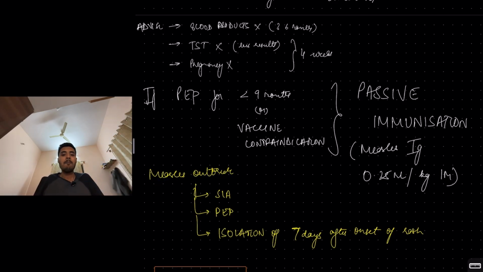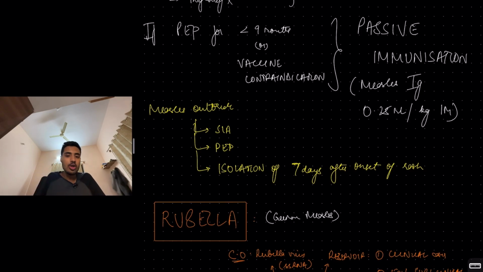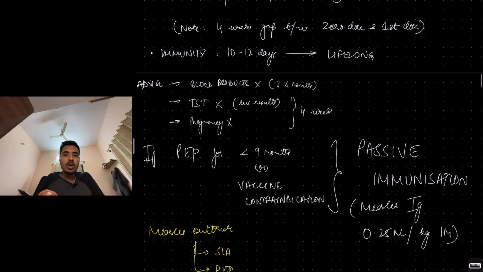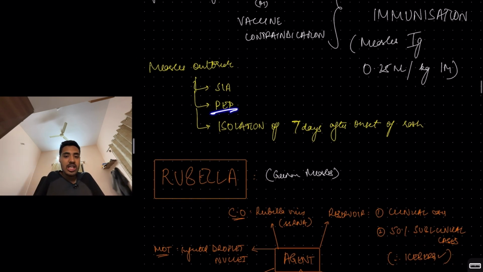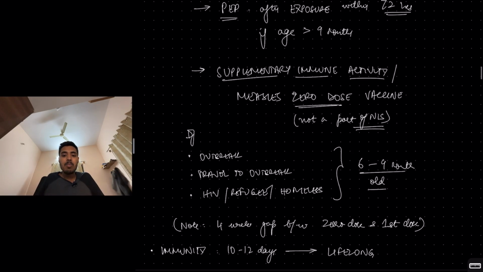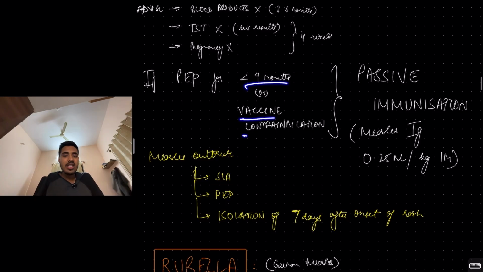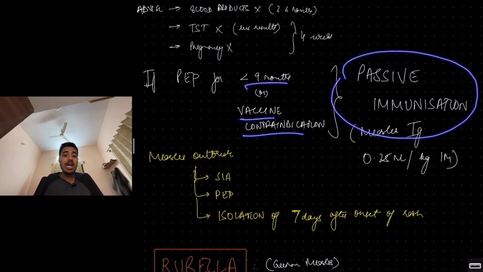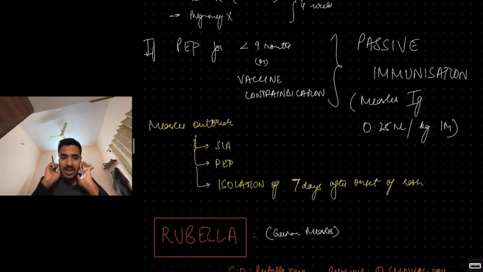Now, measles outbreak, you'll do 3 things. You'll do supplementary immune activity, that is you'll give this zeroth dose. Post exposure prophylaxis, that is measles vaccine if more than 9 months, or if less than 9 months or vaccine contraindicated, then passive immunization. And you have to isolate the measles case for 7 days after the onset of rash, the rash behind the ear, so that the outbreak does not get worse. Okay, that is it for measles.